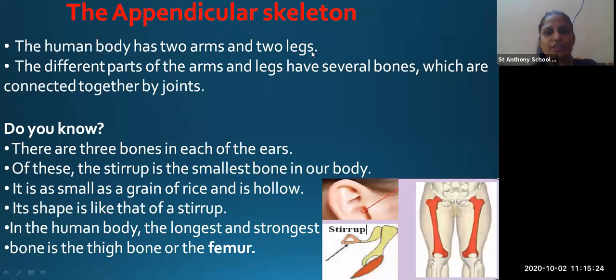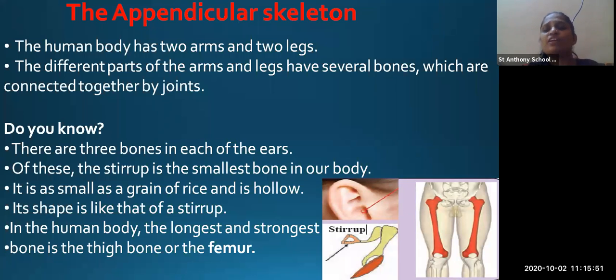The human body has two arms and two legs. So everyone is having two arms and two legs. Now these different parts of arms and legs have several bones. So हमारे जो arms और legs हैं, they are having different types of several bones. एक ही type का bone नहीं है arms and legs में. You cannot find similar types of bones in your arms and legs.